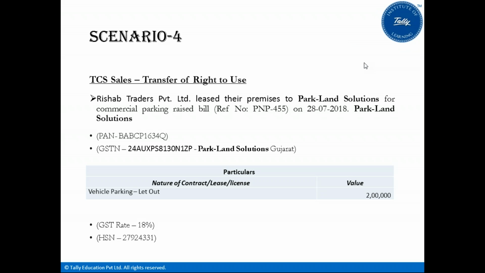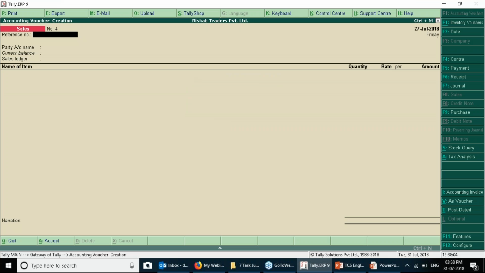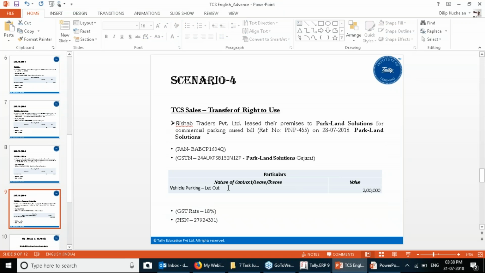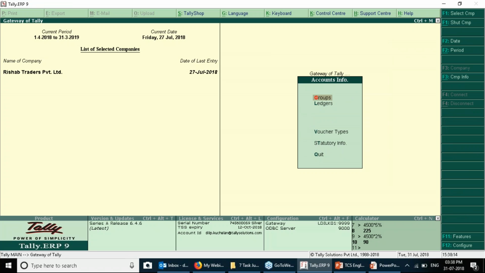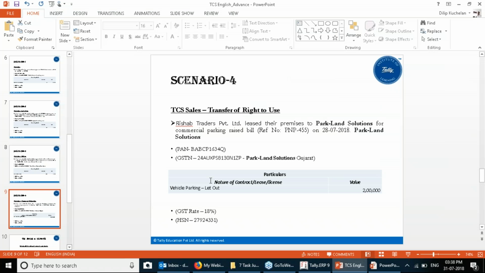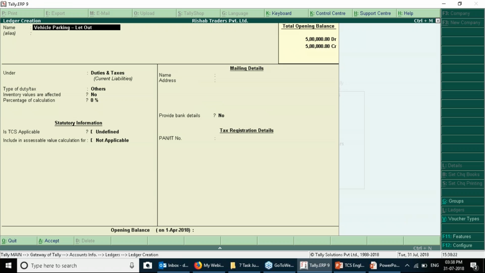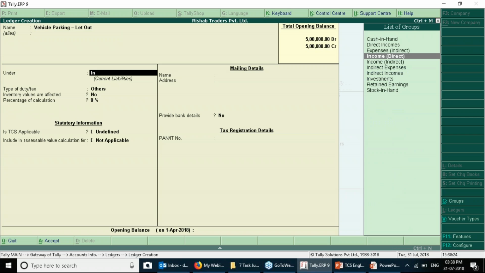Now Parkland Solutions has the PAN number and the GST number. The particular nature of the contract, lease or license, is vehicle parking let out. So let's first create the ledger. Here there is no stock item because there is one type of lease service. So let us get into the Gateway of Tally. Accounts Info, ledger, create, vehicle parking let out, under indirect income.